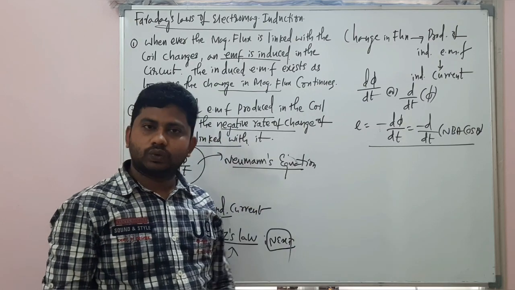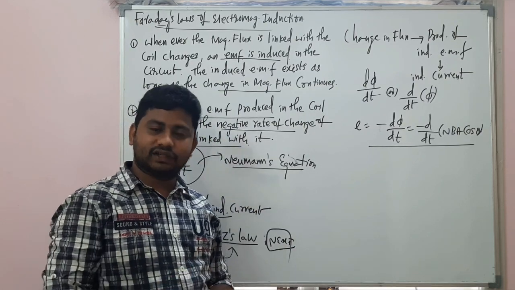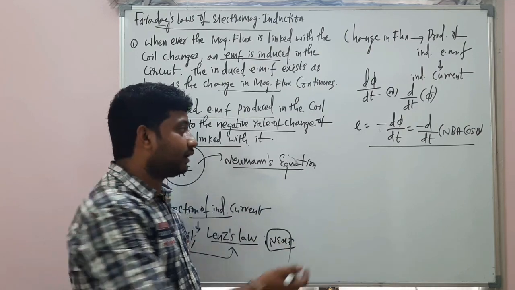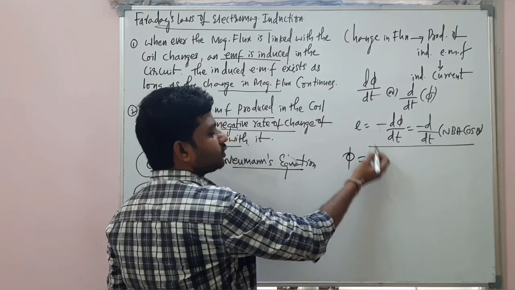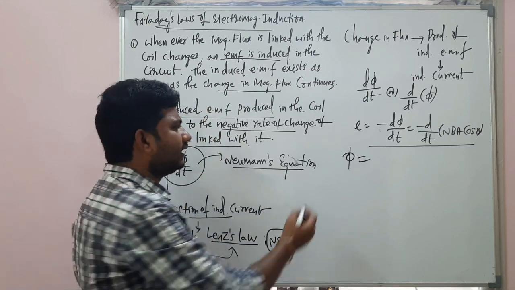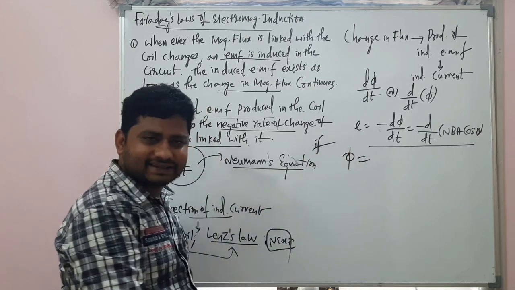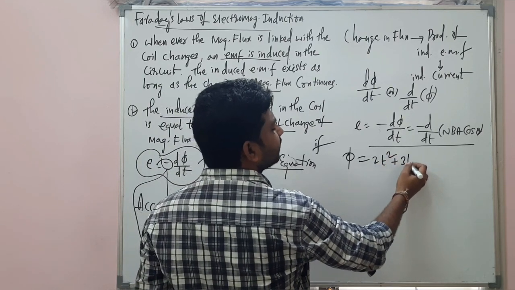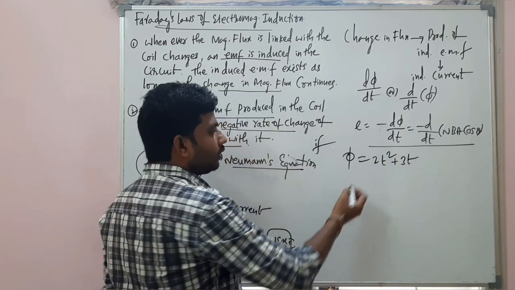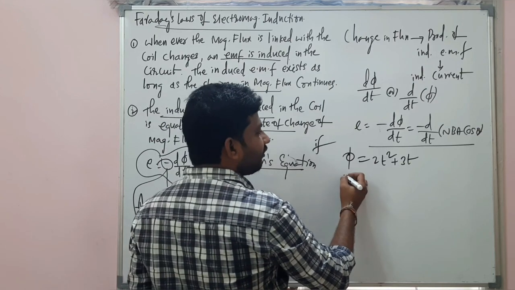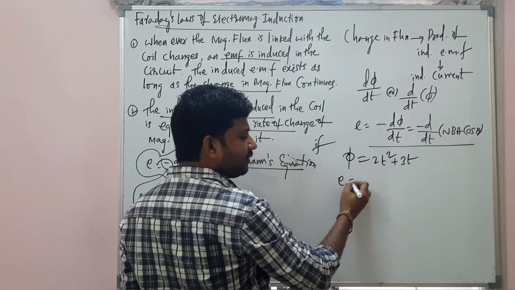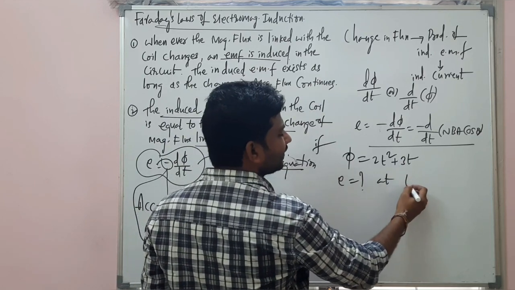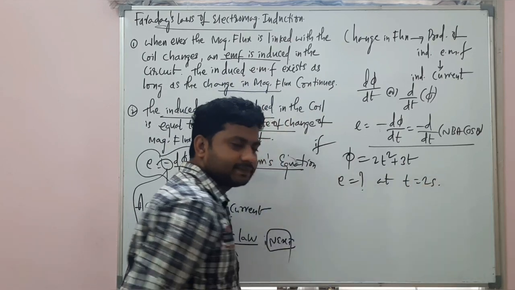This is how we'll discuss the topic, and the numericals can also be asked in this way by giving magnetic flux values. For example, if the magnetic flux is 2t square plus 3t, find the EMF induced at time 2 seconds.